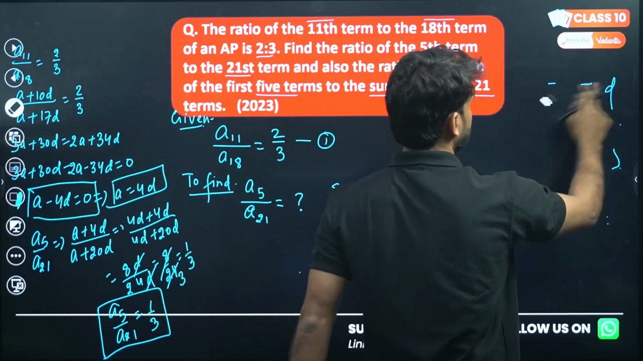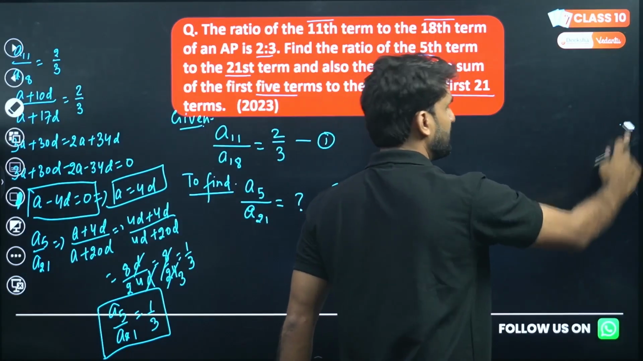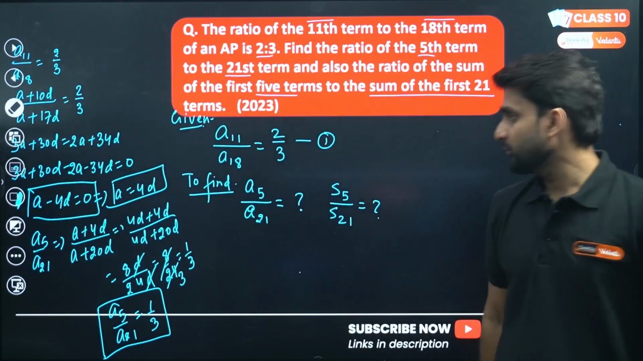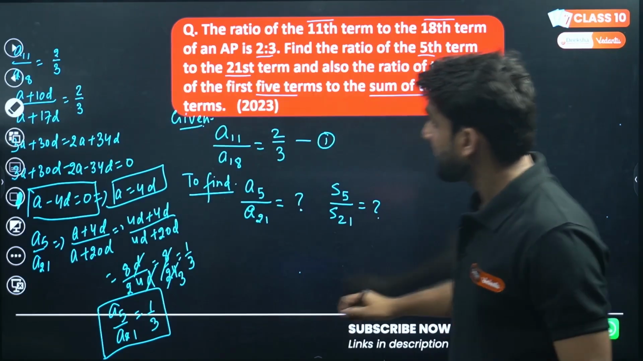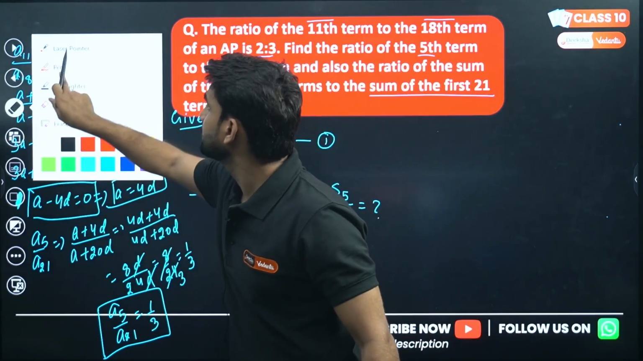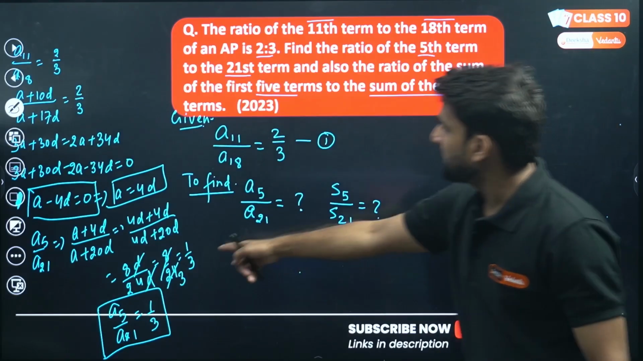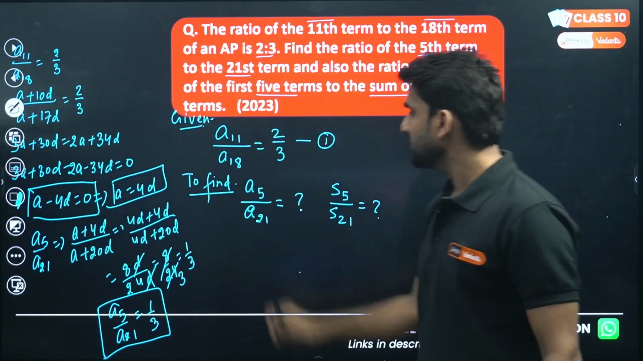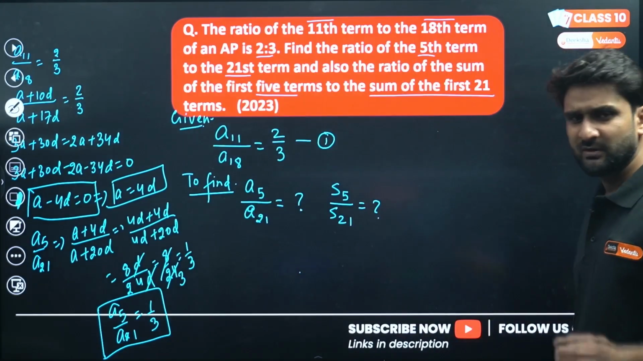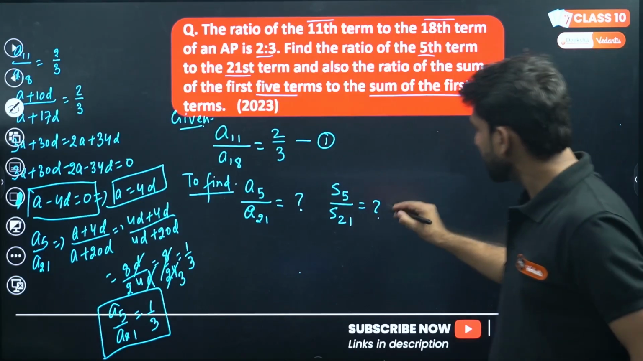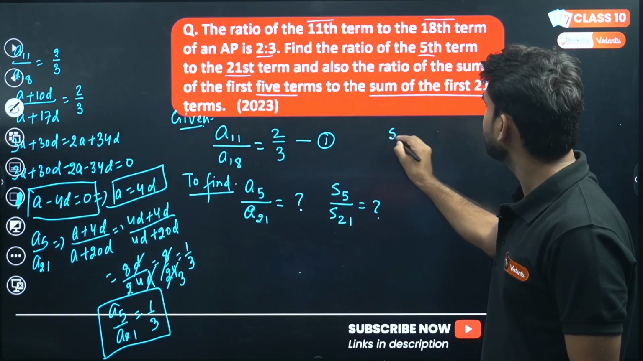Okay, so the next part of this question is what we have to find here. We have solved the first part and already found this value. So the second is S5 by S21. Don't worry. So first find S5.